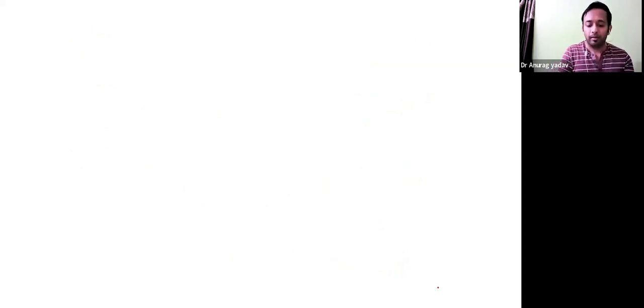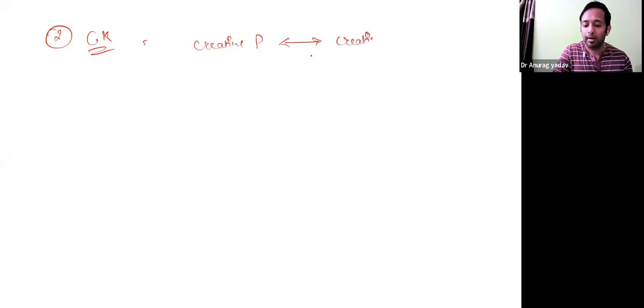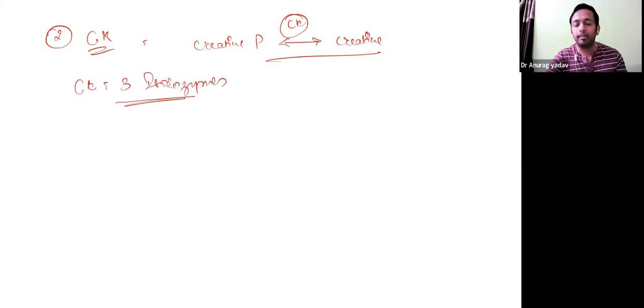Okay. Now second, we'll be seeing creatine kinase or CPK, creatine phosphokinase. This helps in one important reaction, the interconversion of creatine phosphate and creatine. We have seen this reaction in glycine metabolism, where we synthesize creatine and the end result is creatinine. So interconversion of creatine phosphate to creatine and creatine to creatine phosphate is regulated by CK. Now this CK has 3 isoenzymes. So 3 isoenzymes take part in the reaction.